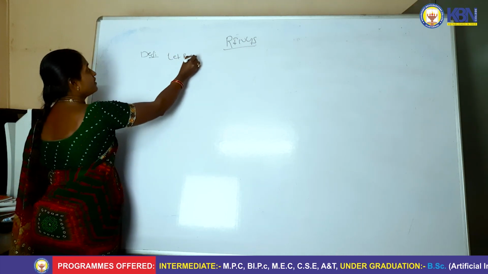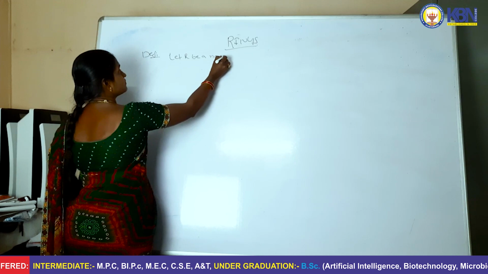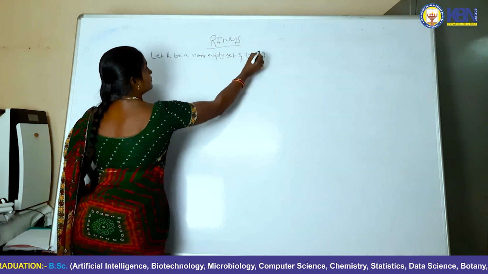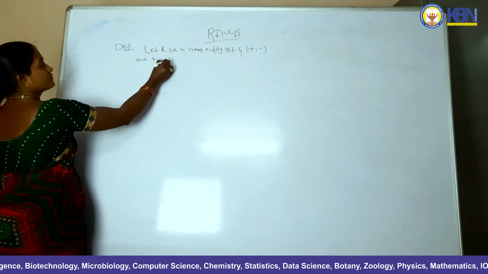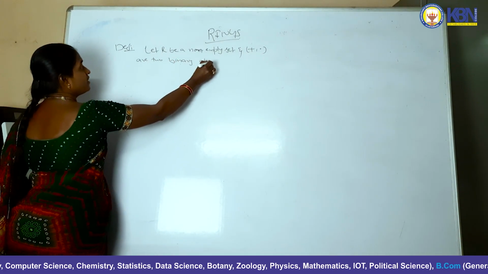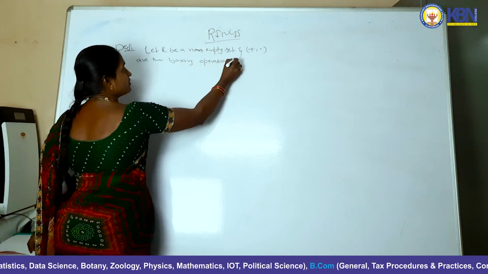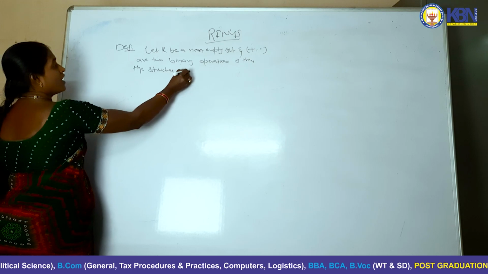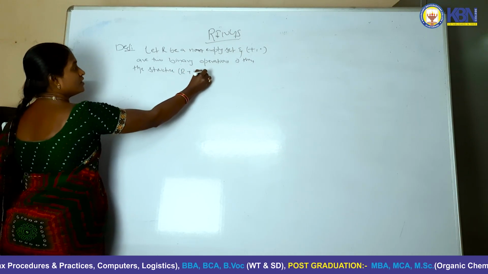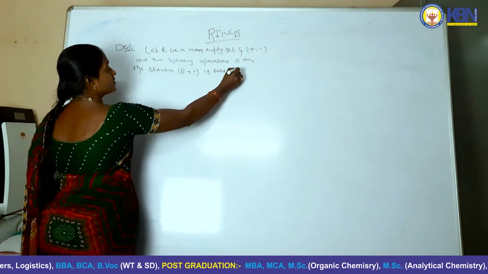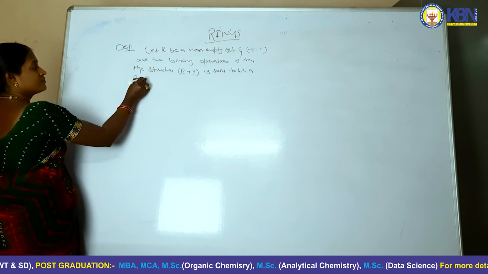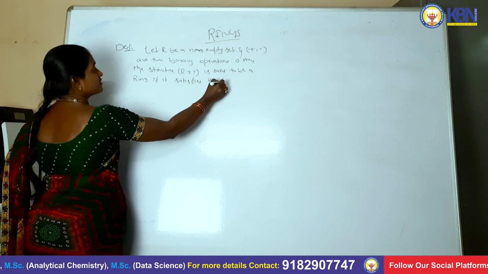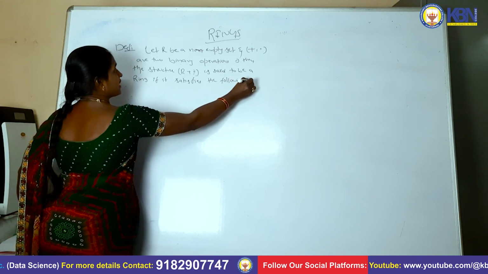Let R be a non-empty set, and plus comma dot are two binary operations such that, then the structure R comma plus comma dot is said to be a ring if it satisfies the following axioms.